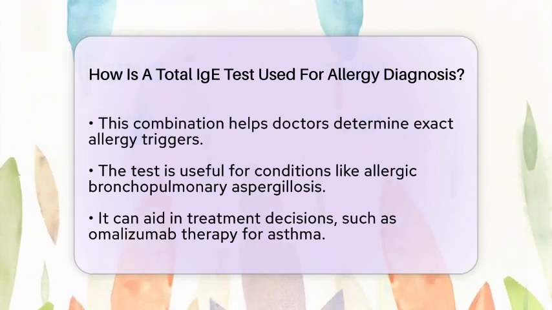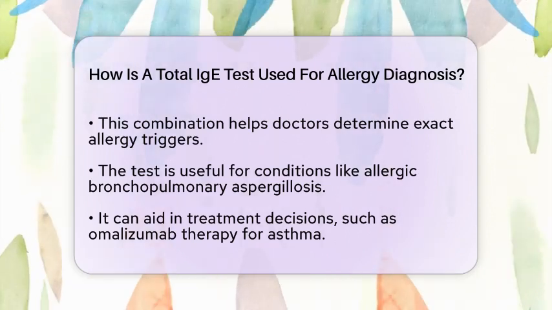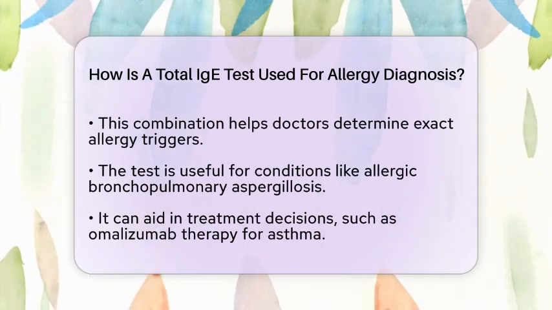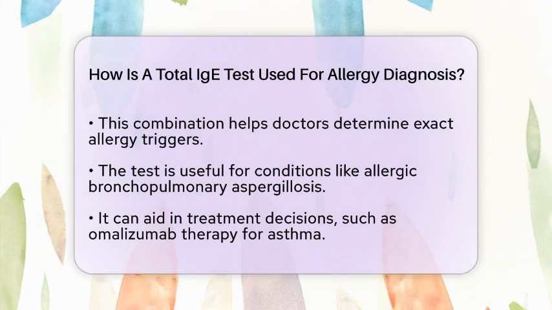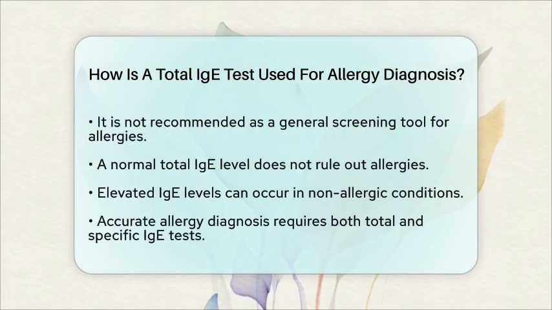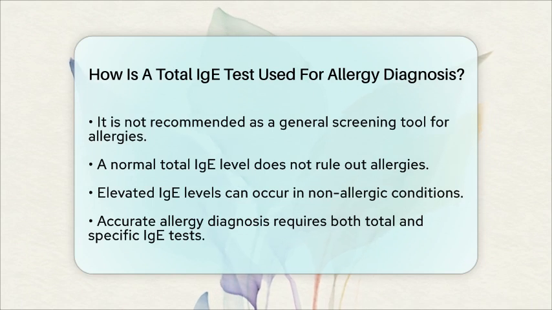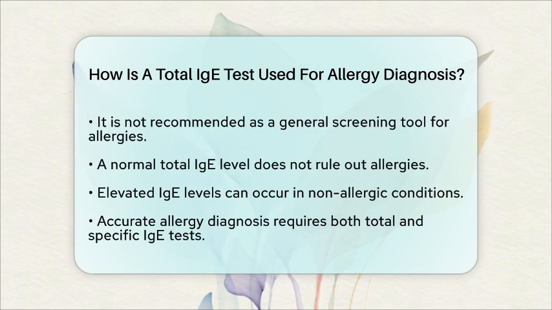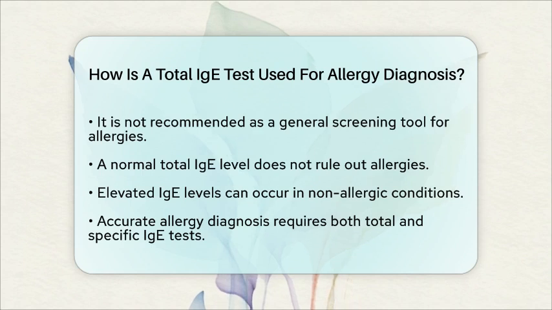A normal total immunoglobulin E level does not rule out an allergy, and elevated levels can occur in other conditions unrelated to allergies. For a thorough allergy diagnosis, the total immunoglobulin E test is combined with specific immunoglobulin E tests. These specific tests measure immunoglobulin E antibodies against particular allergens, allowing for targeted management and treatment. This approach helps ensure that the right steps are taken to address your allergies effectively.